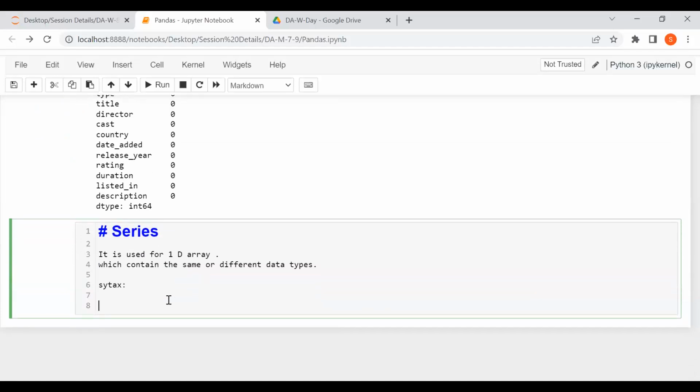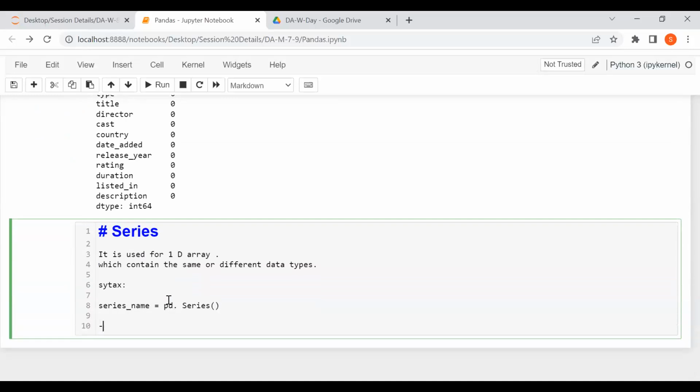The syntax will be nothing but the series name equals pd.Series, capital S, then the brackets, and inside the parameter you need to have three things: data, comma, index, comma, dtype.